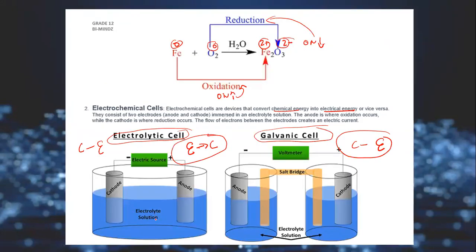Now, another definition: electrolyte. So what is an electrolyte? An electrolyte is simply a solution that can conduct electricity. That's what we call an electrolyte. It is a solution or a substance that can conduct electricity when it is dissolved in water. Normally we say an electrolyte is a solution. Like when I go back to this figure right here, they say this is an electrolyte solution, meaning this solution can conduct electricity.